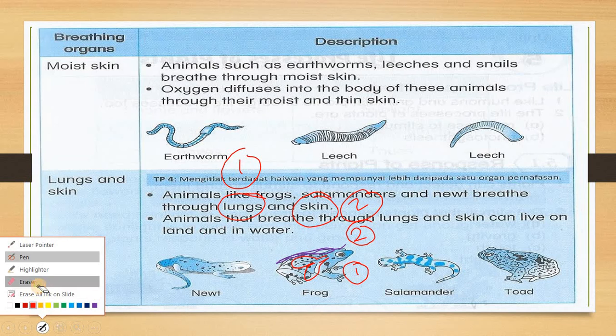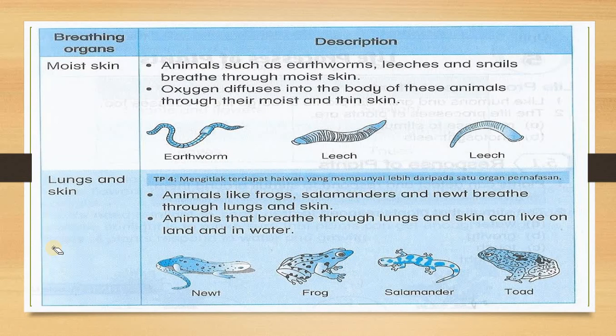For animals that breathe with both their skin and their lungs, examples are newt, frog, salamander, and toad. In an objective or subjective question, they usually will ask you to give one or two animals that breathe through their lungs and also their moist skin. This means they breathe through two organs. So you have to give examples: newt, frog, salamander, and toad.